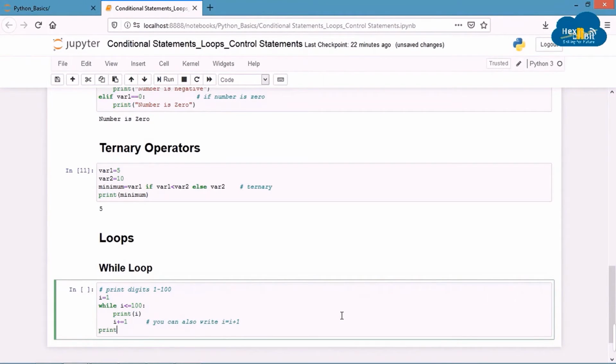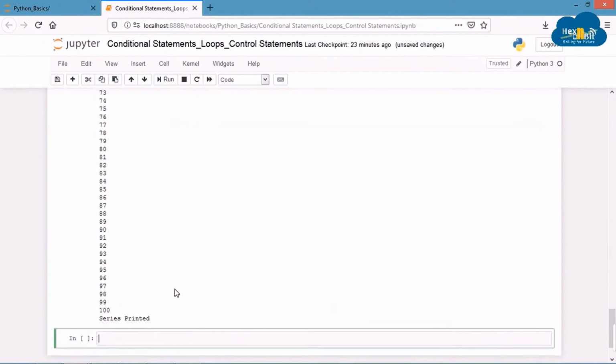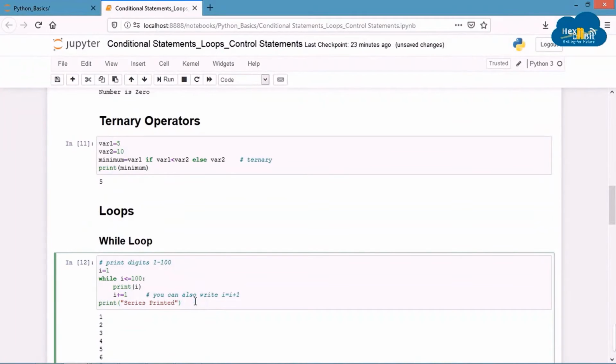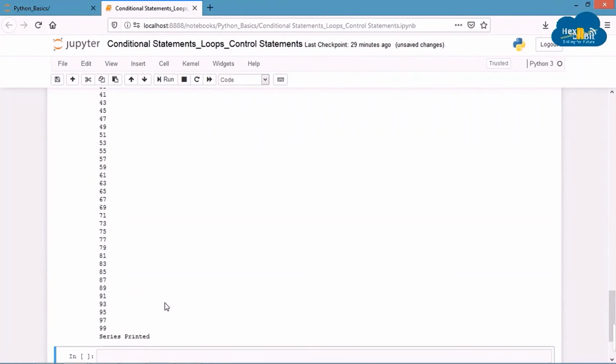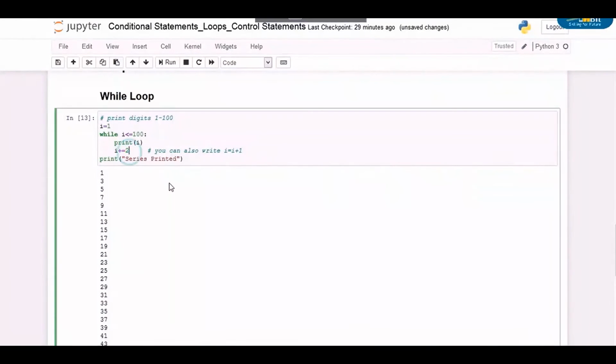Unindent, print series printed. Now let's run our code. So you can see that the 100 digits have been printed. Suppose if you want to print only the odd numbers, instead of writing i plus equal to 1, you can write i plus equal to 2. So only the odd numbers are printed in the series. You see how convenient this is?